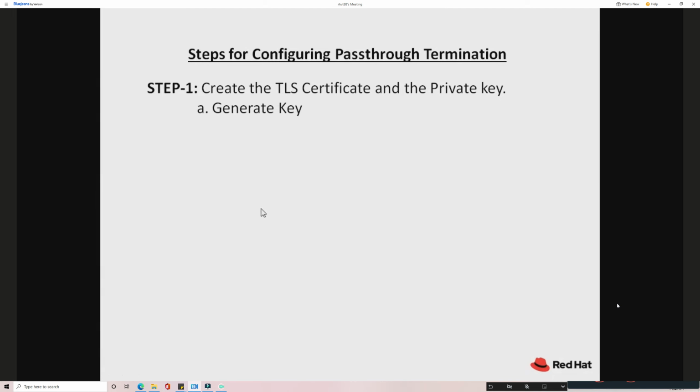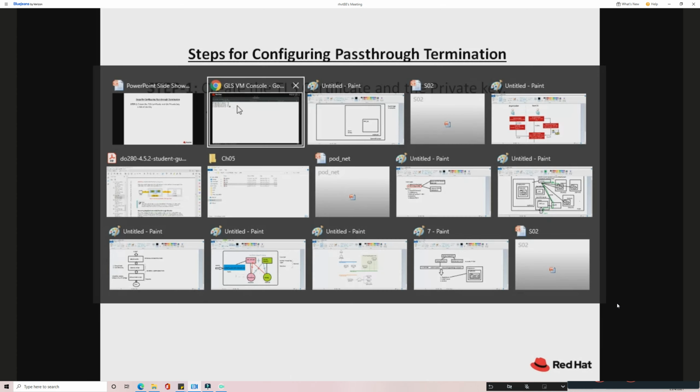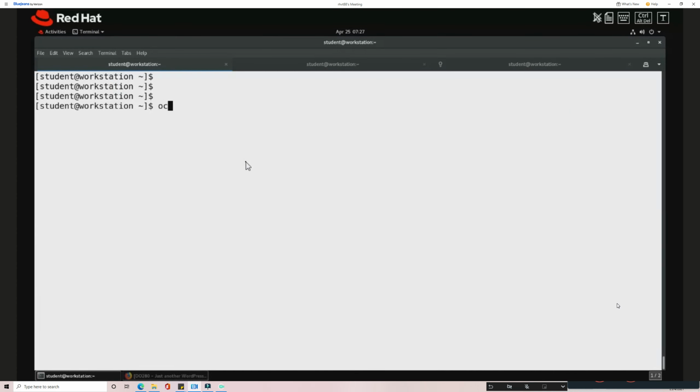The first step is to generate the key. I will create the project. Anyhow, I'm going to do this in the local system, so this is not relevant, but on the safer side, I'll create the project my demo 5.